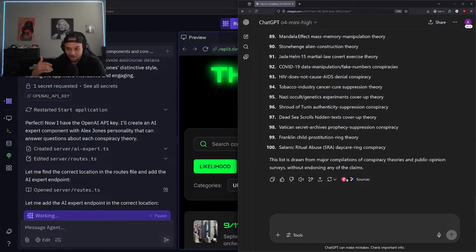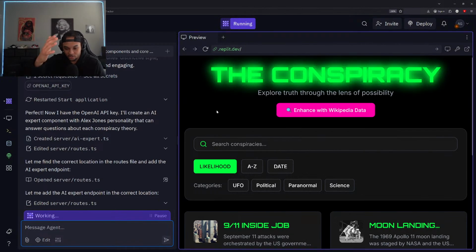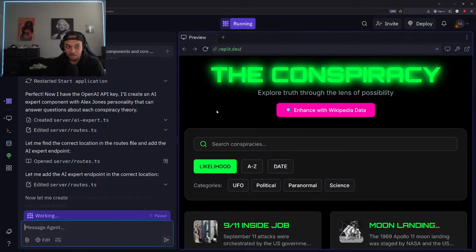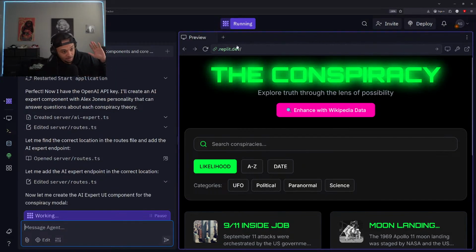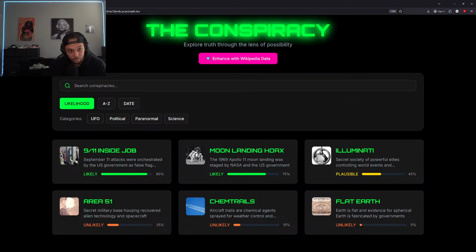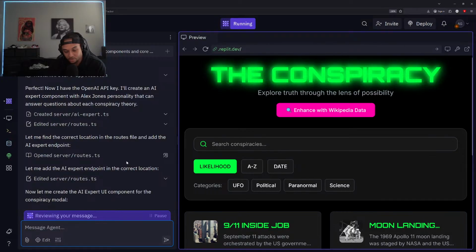I'm not gonna sit here and go through and pick everything specifically. I'm gonna just drop all 100 in here so we can get everything added in. I don't want my personal bias to influence any of this. This is 100% AI generated. This entire app will be generated with AI, zero input from me outside of just guiding the direction.